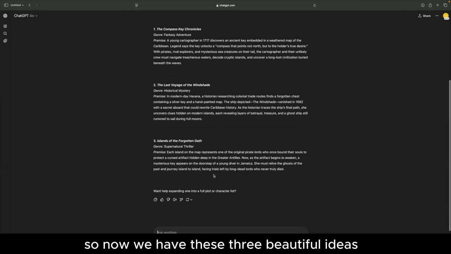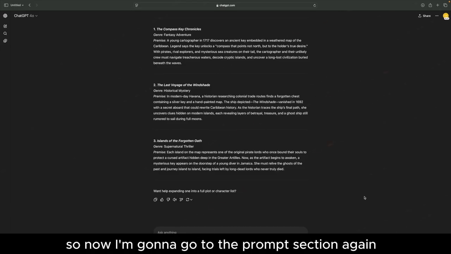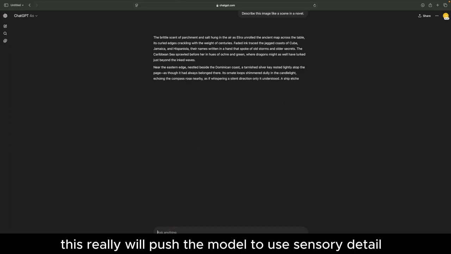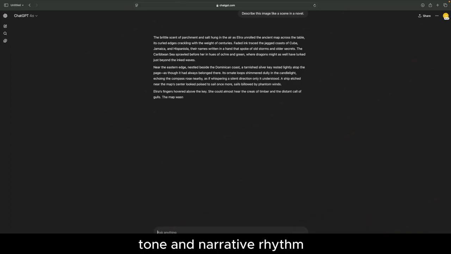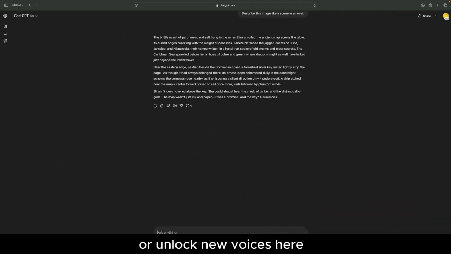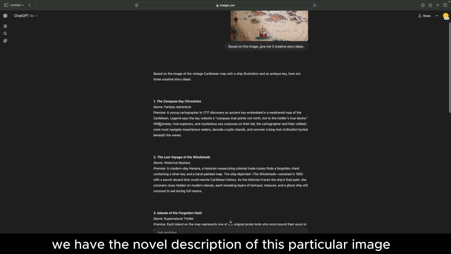So now we have these 3 beautiful ideas, but let's move on and see what else we can do with this. So now I'm going to go to the prompt section again and put in another prompt. Describe this image like a scene in a novel. This really will push the model to use sensory detail, tone, and narrative rhythm. This is great for helping writers visualize settings or unlock new voices. Here we have the novel description of this particular image.